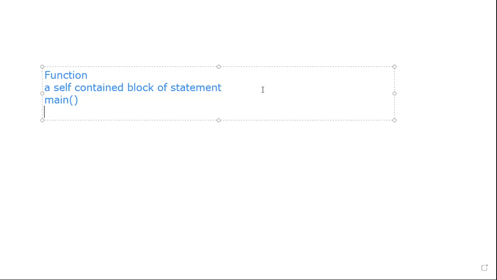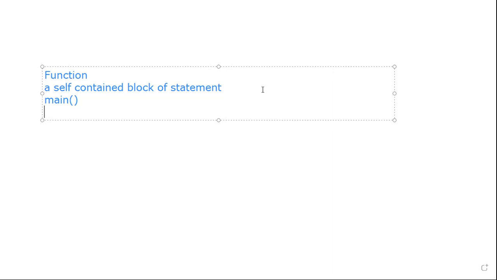In C programming, the logic of function execution is always from top to bottom. Top to bottom means first the main function will be executed, then it looks for the other functions which are under the main function. Whereas in object-oriented programming like C++ or Java or Python, it is not like this.